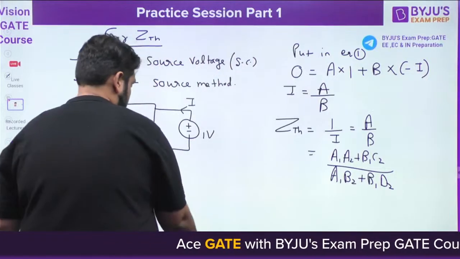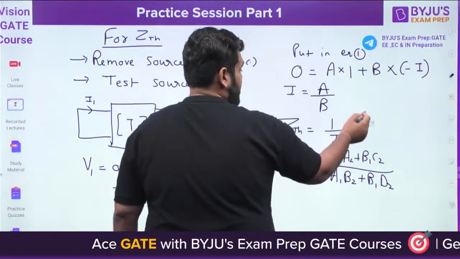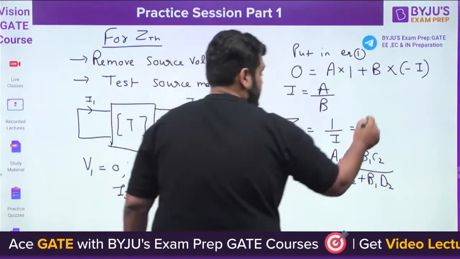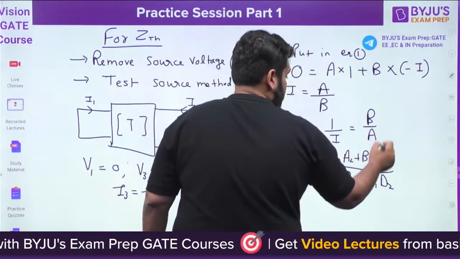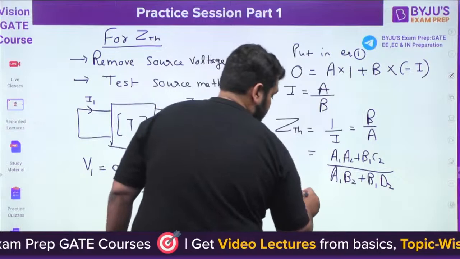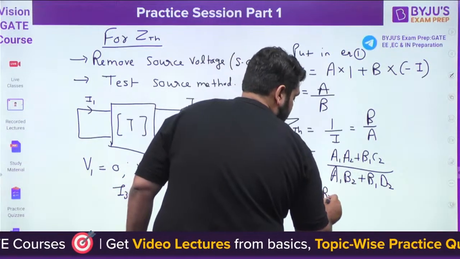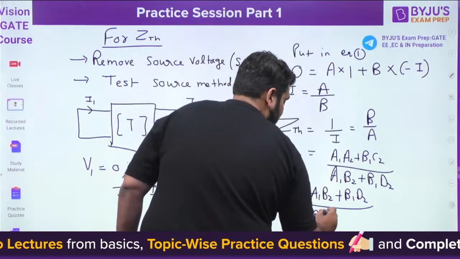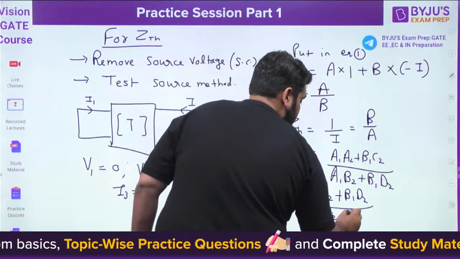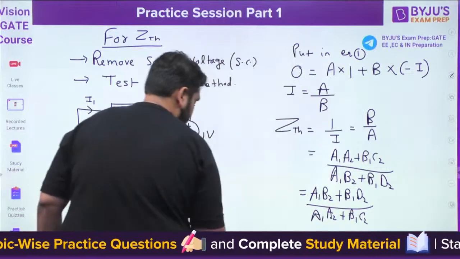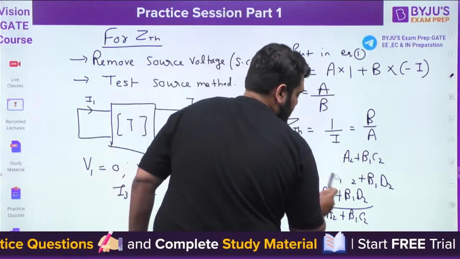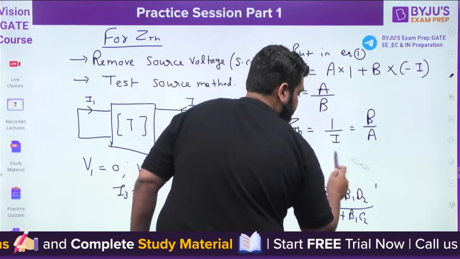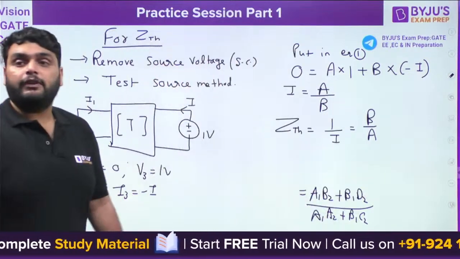Achha nahi, my fault. It's B by A. Correct. So this ratio will also reverse. It will be A1, B2 plus B1, D2 divided by A1, A2 plus B1, C2. This is the right answer, right?